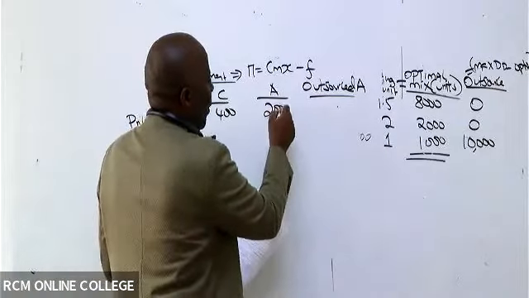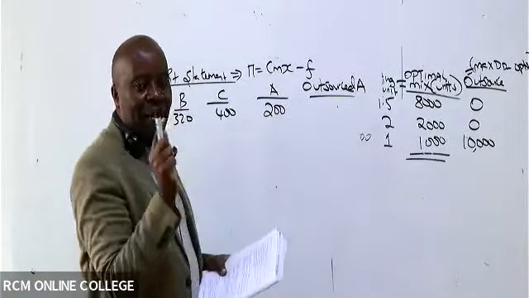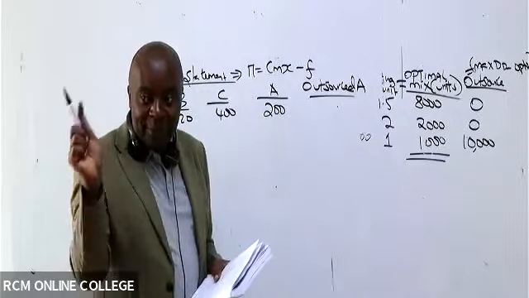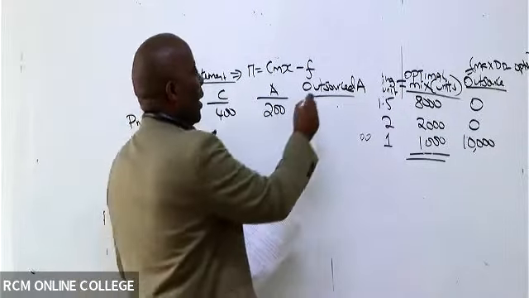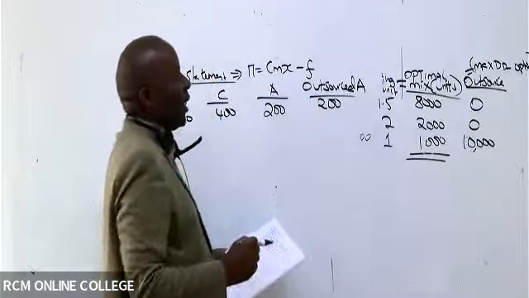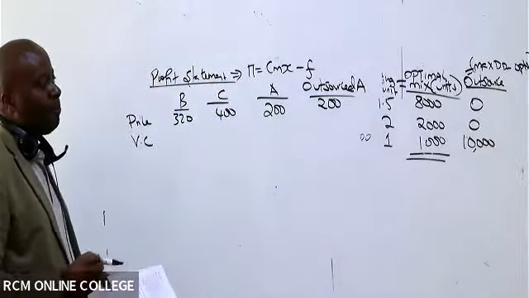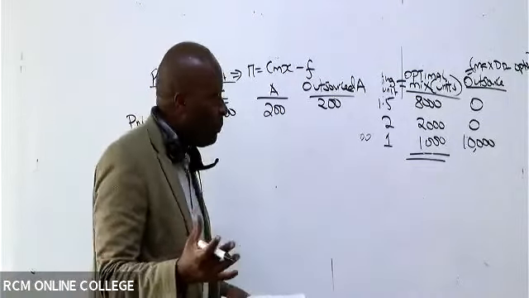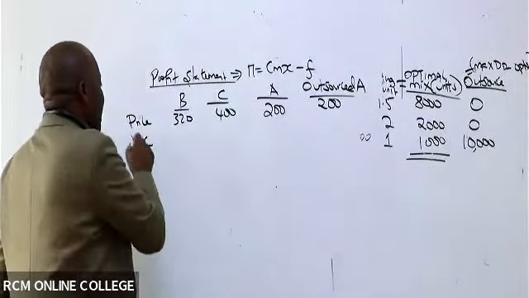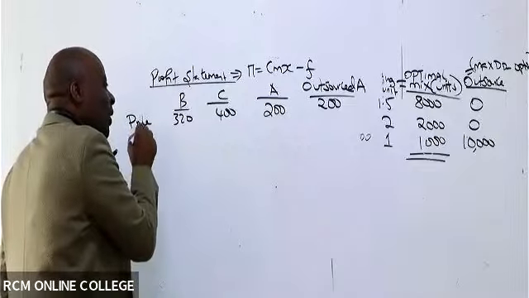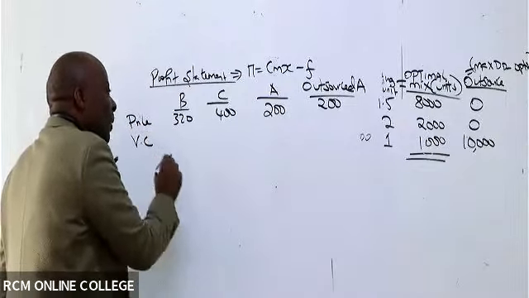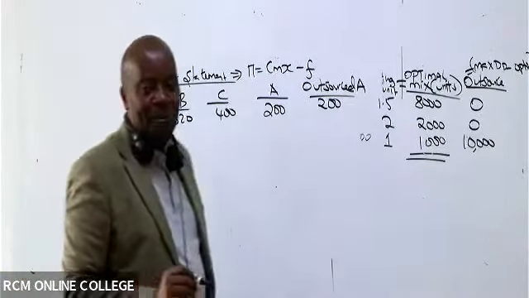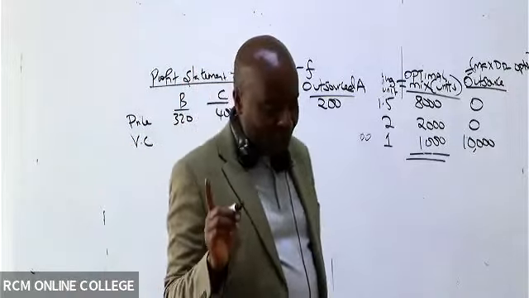So of course, even the ones that you have outsourced for A, when it comes to selling, you'll sell at the same 200, because we have even been told that the quality is the same. Then come here and give me variable cost. You had given me the variable cost of this product.